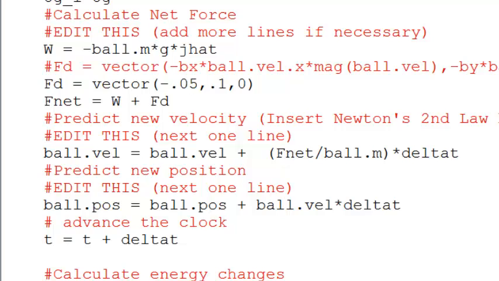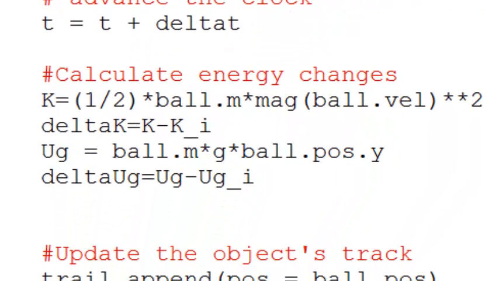Then we will find the weight force and the drag force. I found the drag force through trial and error until the graphs were as close as they were going to get. You add those two values up to get the total net force. Now it's time to predict motion. Newton's second law and position formula iterate and predict the motion. Then the next few lines calculate the energy changes.